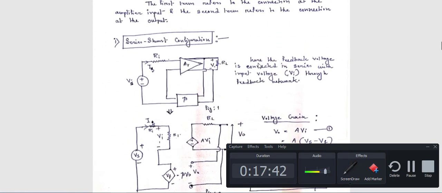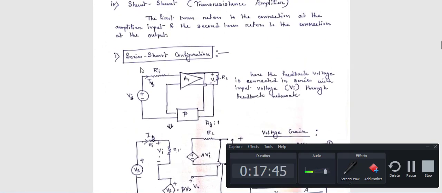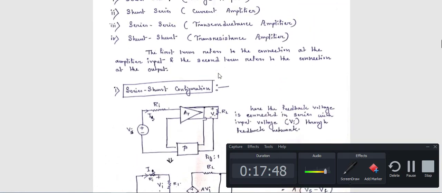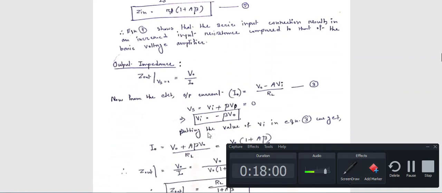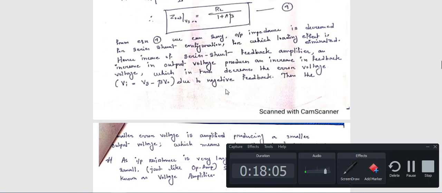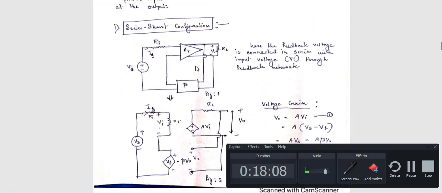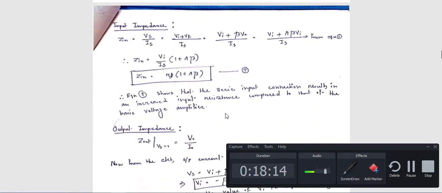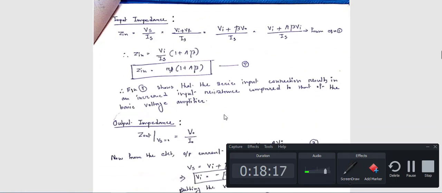Okay, suppose a short note is asked, that is, write a short note on series shunt configuration. Series shunt is also known as voltage amplifier. Then you can draw this circuit and just calculate the voltage gain. And if you can remember the input impedance and output impedance calculation, then you can go through this. Otherwise you can neglect this also. Okay, so just remember this circuit, after that this one, and the value of this voltage gain and this input impedance. If you want to analyze the circuit more briefly, then you need this, otherwise you skip this part.